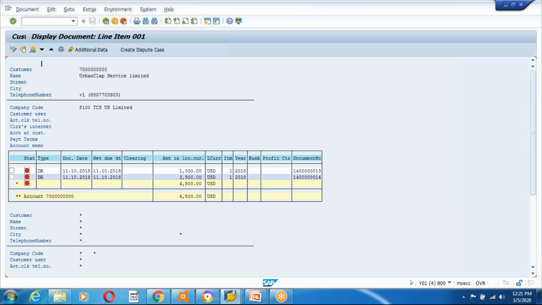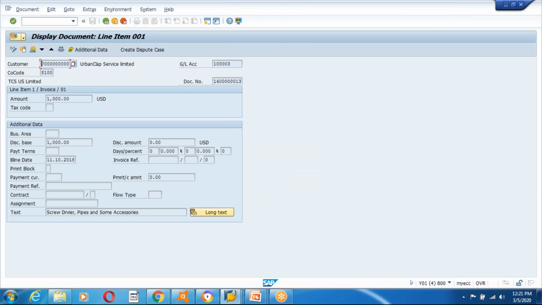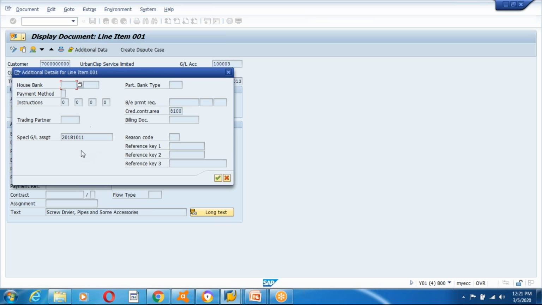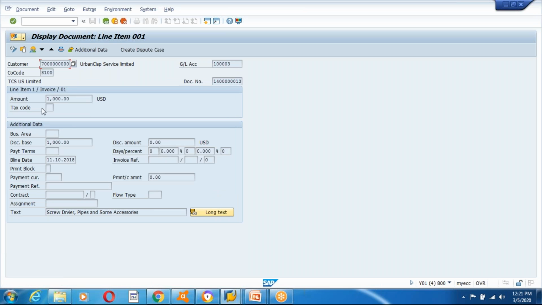I double click, perfect. This is an interactive report which has been implemented on this transaction. So now you can see the data over here. And if you want to see additional data, maybe I have given additional data. See, there is a controlling area. Maybe I have other details as well, like profit center and so on.